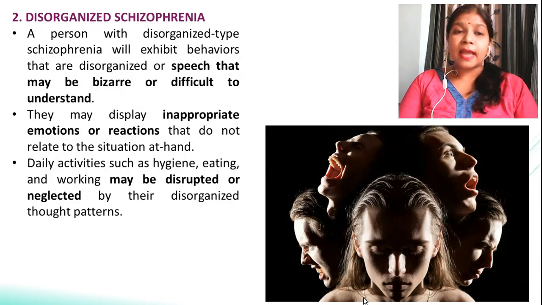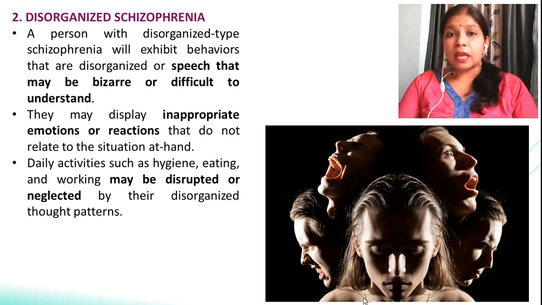Now, the next kind of schizophrenia is disorganized schizophrenia. A person with this type of schizophrenia exhibits disorganized behavior, like speech that may be bizarre, he is unable to speak or it is difficult to understand what he is speaking.